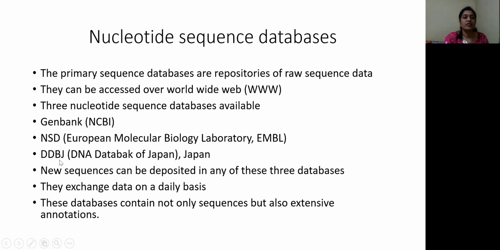The third nucleotide sequence database available is DDBJ. It is the DNA Data Bank of Japan, which is in the country Japan. So these are the three databases available for nucleotide sequences. If you look at these three databases, they are region specific. GenBank is established by NCBI, located in the USA. EMBL is Europe-based. DNA Data Bank of Japan is located in Japan. So they are at different regions.